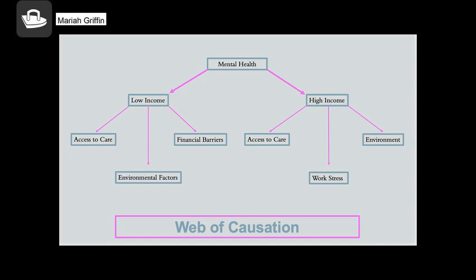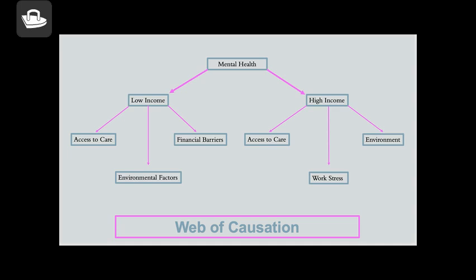Social support is another critical factor. For low income individuals, social networks tend to be weaker due to the instability in their lives. When people are struggling with basic needs like housing or employment, their ability to offer or receive emotional support is diminished. In contrast, high income individuals are more likely to have strong social networks that provide emotional and psychological support, whether that's through family, friends, or professional networks. This support is crucial for mental health as having people to rely on can help reduce feelings of isolation and stress.